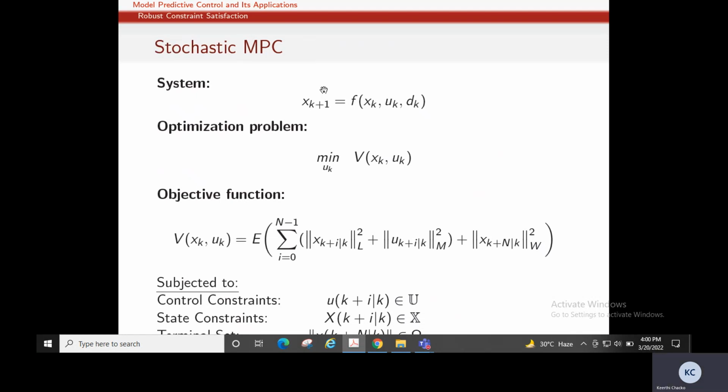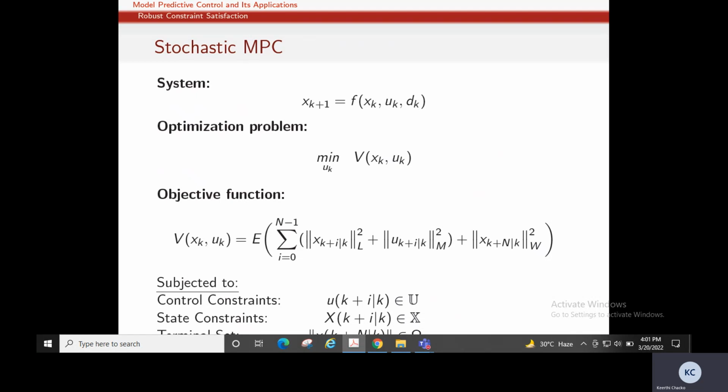In a stochastic MPC, we consider the disturbance, but the difference with the robust MPC is that in the robust case we take into account the maximum value of disturbance, and the bounds for the disturbance are known. But here we know the distribution of the disturbance, maybe a normal distribution, in stochastic MPC.